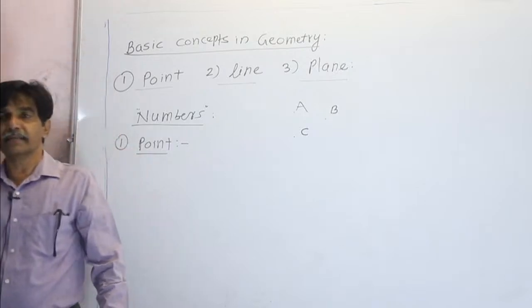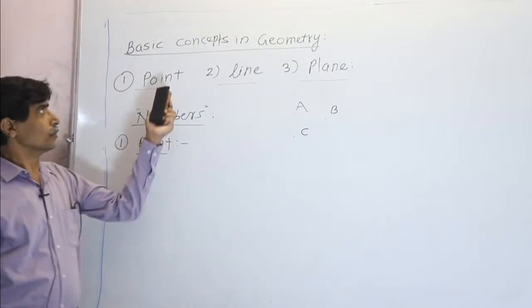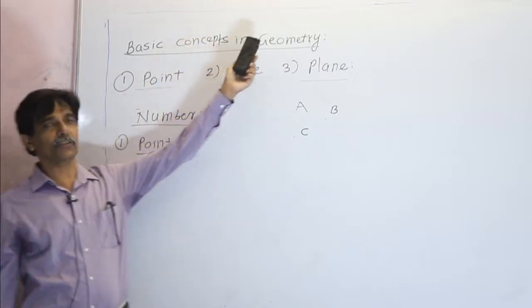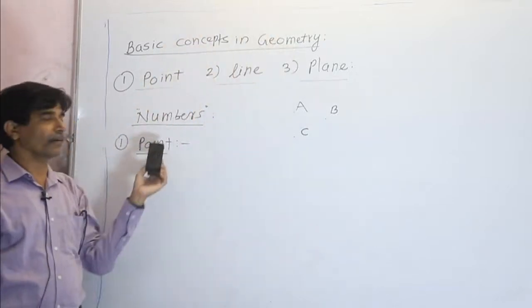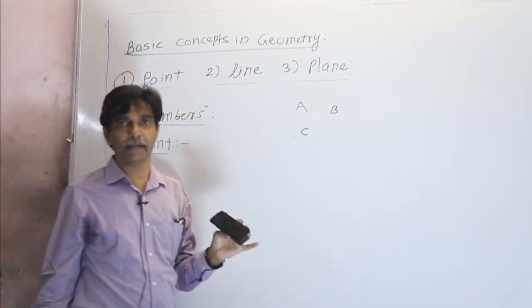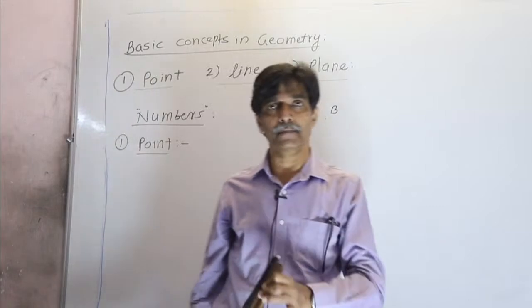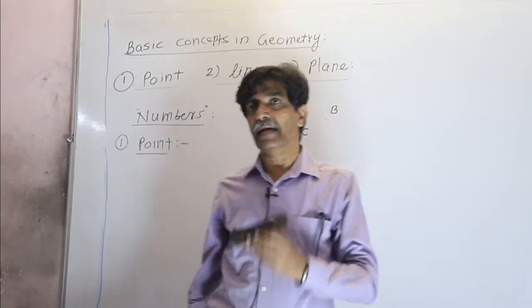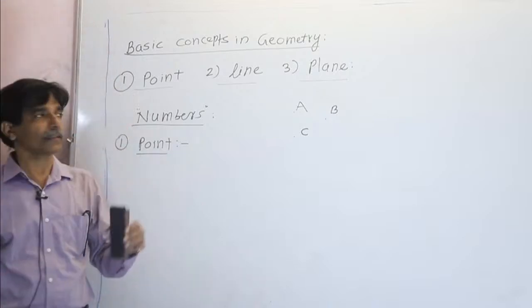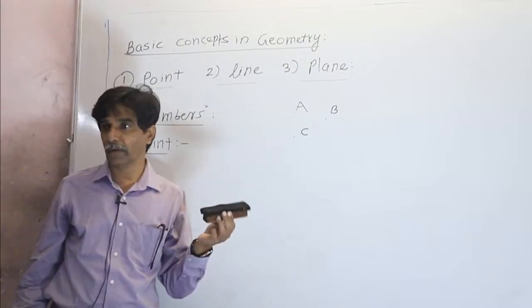So what do you understand by this? Point is the basic concept in geometry which is an undefined term, but we have to understand it by some ideas. These ideas are the finest dot made on a paper or on a board.